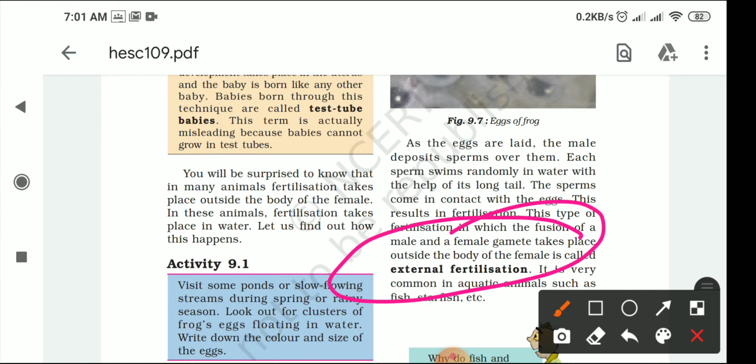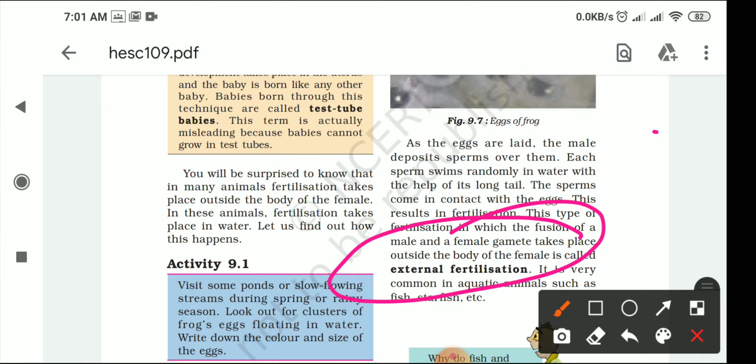Okay, now let's talk about the example of external fertilization. Hope everybody has seen the frogs. So in frogs, the fertilization is external fertilization. Actually what happens, the female frog lays eggs in the watery body and the male frog releases the sperm in the water.